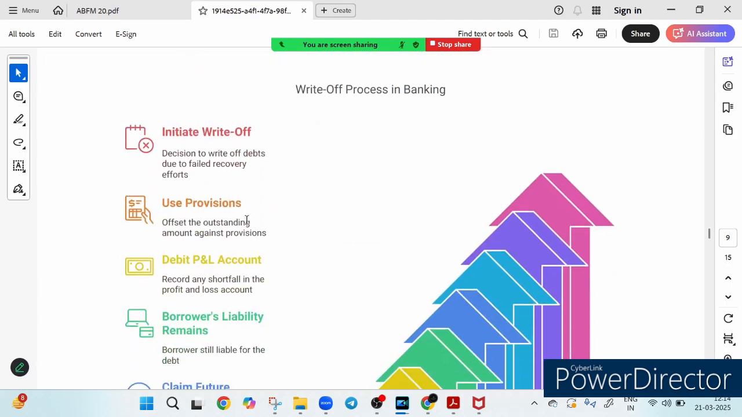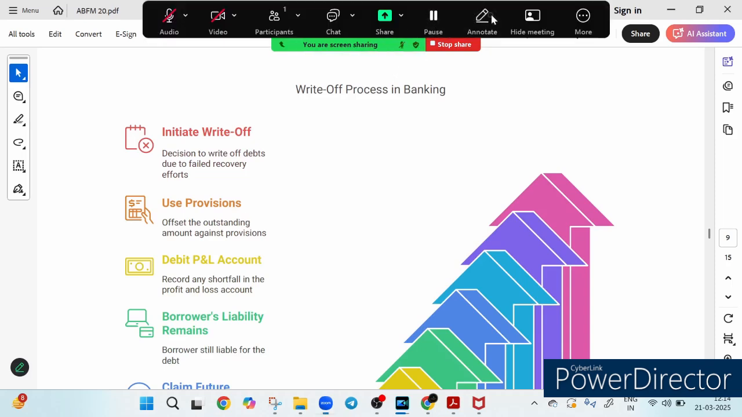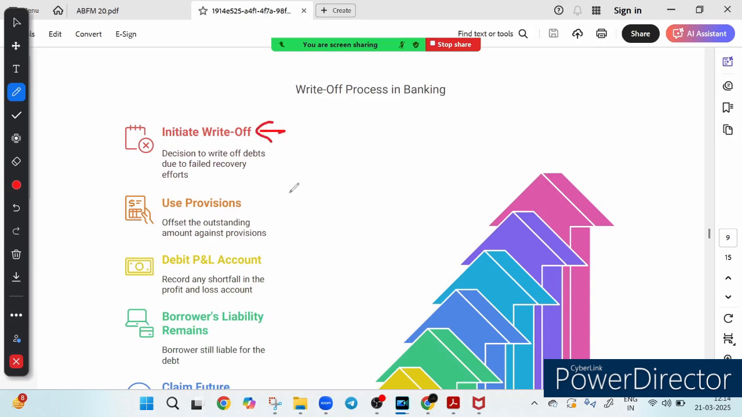Then we have the write-off process in banking. So have you ever wondered what happens when a bank fails to recover a loan? Does the bank just forget about it? Not really. This is where the write-off process comes into play. So let's break it down step by step. First of all, this is called initiate write-off, which means when recovery efforts fail, the bank decides to write off the debt, right?